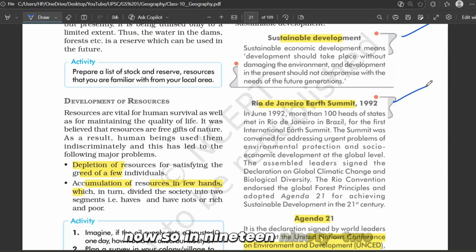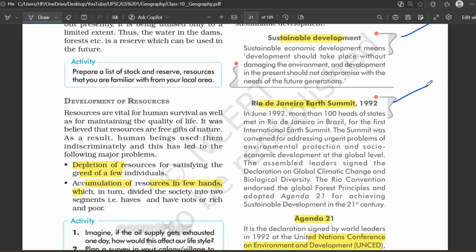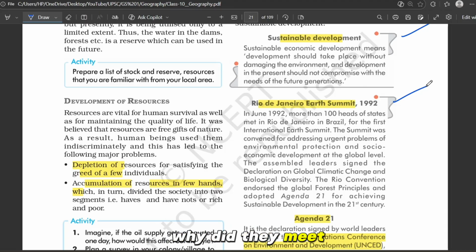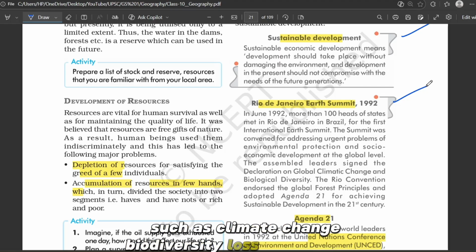Now, in 1992, more than 100 world leaders met in Brazil. This was a huge moment in world history because for the first time countries talked seriously about protecting the environment. Why did they meet? Because the world was heading towards an ecological crisis such as climate change, biodiversity loss and pollution.